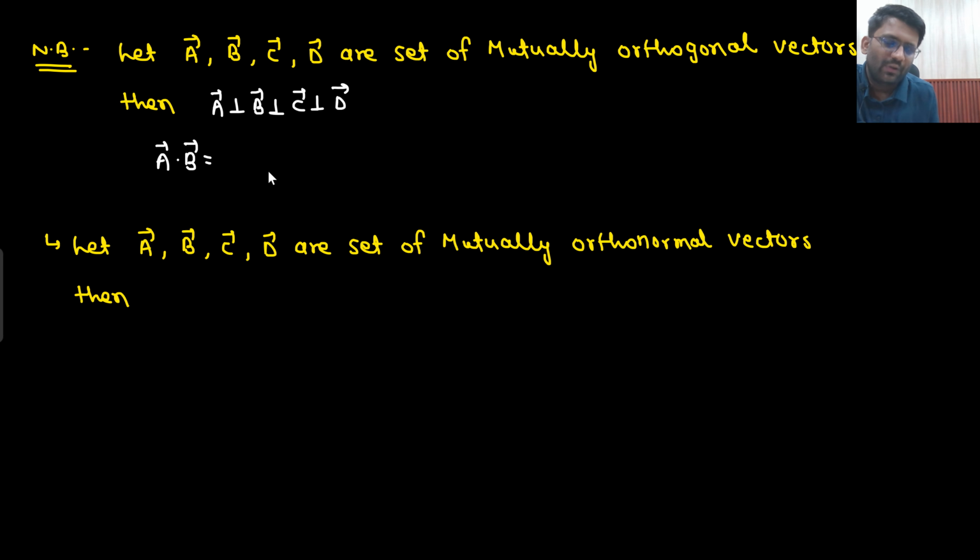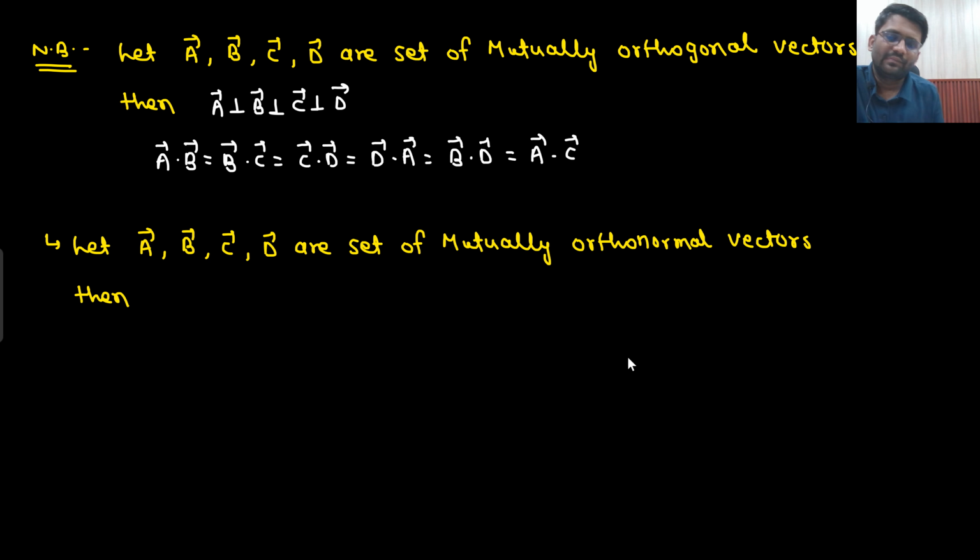That means A dot B, B dot C, C dot D, D dot A, AB, BC, CD, AD, then BD, and AC, right? 4C2. What is the value of 4C2? 6. So there should be 6 conditions, all equal to 0. That means all are orthogonal to each other.